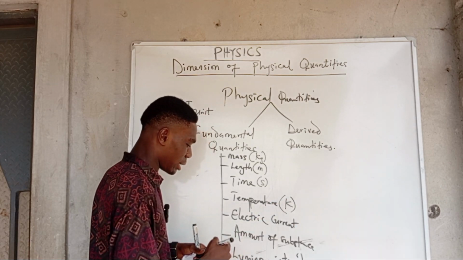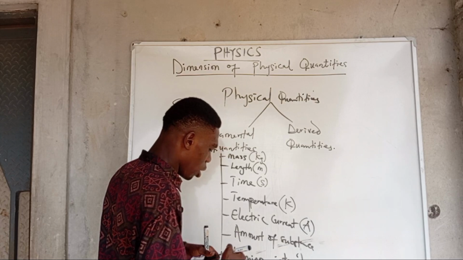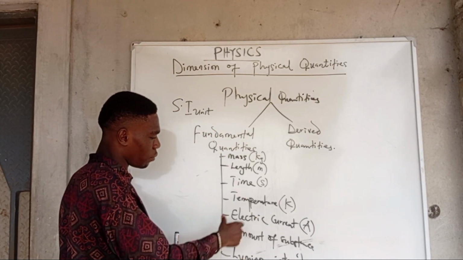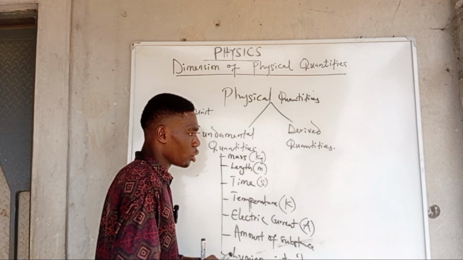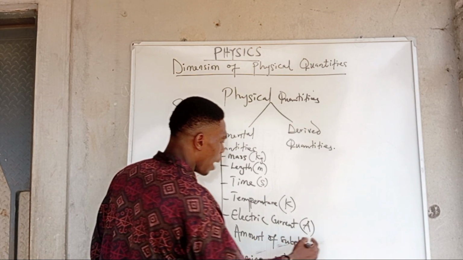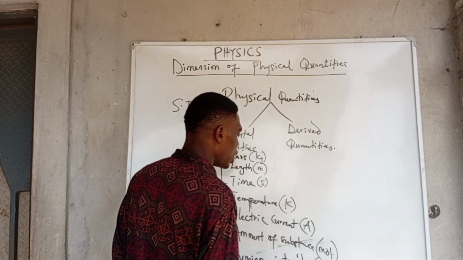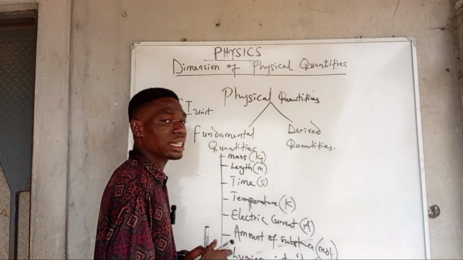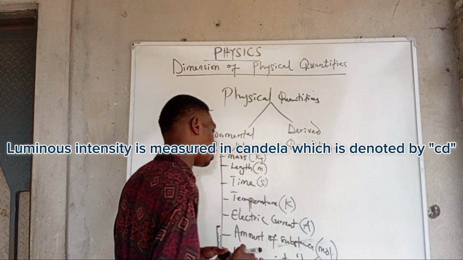Electric current is in ampere. Subsequent lectures are going to be looking at all of these one after the other, so stay tuned to our channel, because we have a lot of things up for you. Amount of substance is measured in mole, and luminous intensity is measured in candela, and we use the symbol CD to represent this.